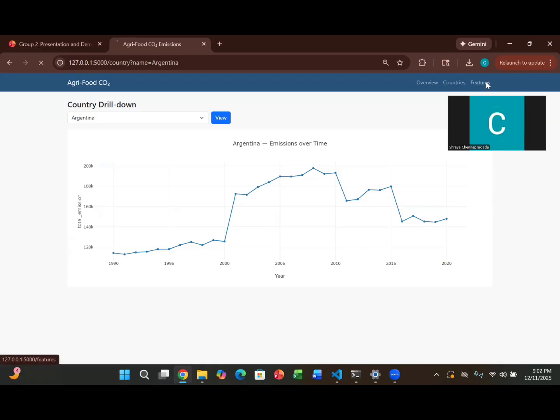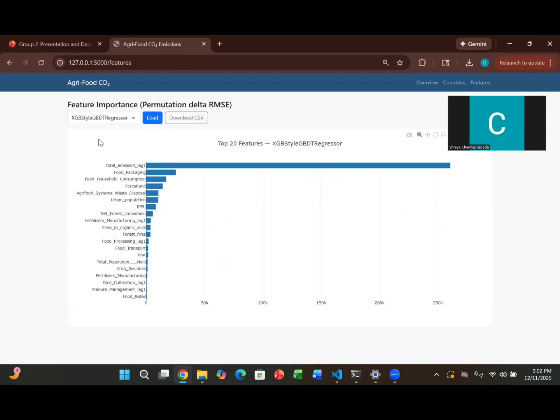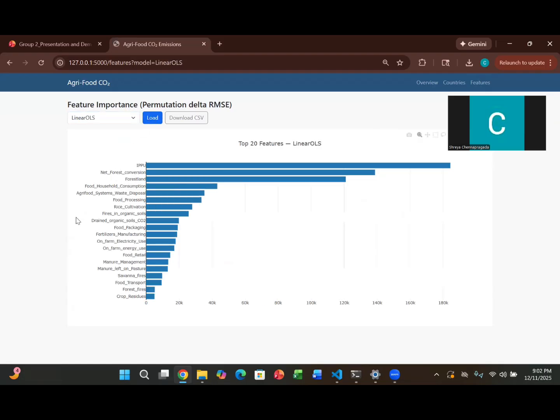And coming to the features part, the third page. Here we have a feature importance page which picks the model. We have three different models. So we can pick any model and we can load the model. It will show the top 20 features for that model. And also, it is a downloadable file. You can download that in a CSV. So this is about the app.